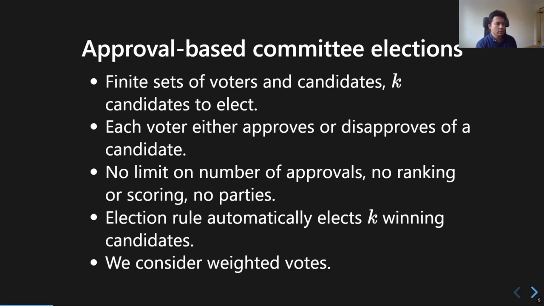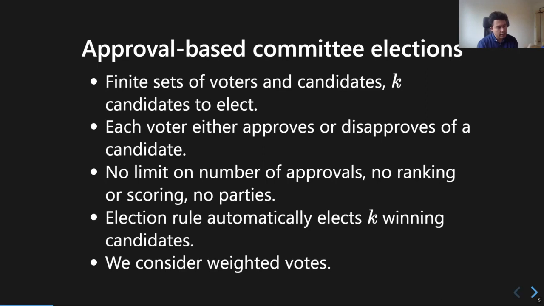Every voter gets to either approve or disapprove of every candidate. So there's no limit on the number of approvals. There is no ranking, there is no scoring, and also there's not necessarily a notion of political parties. We can think that every voter can freely choose the candidates that he or she trusts.